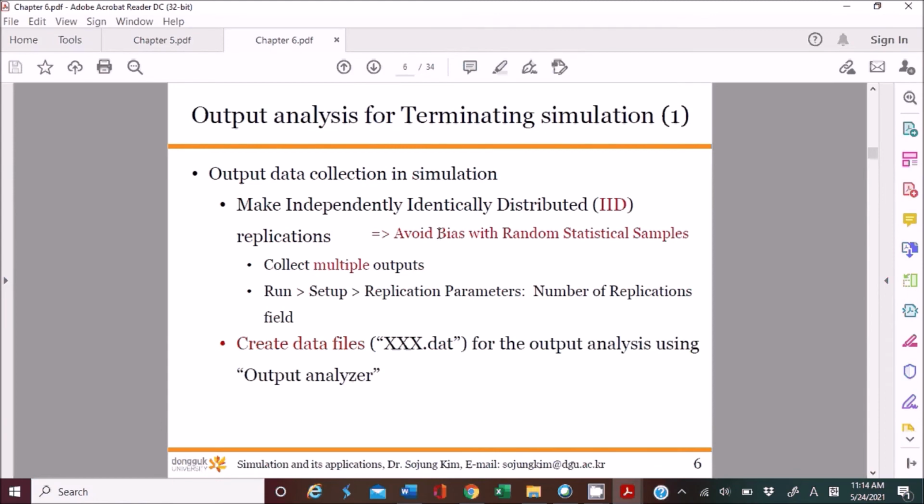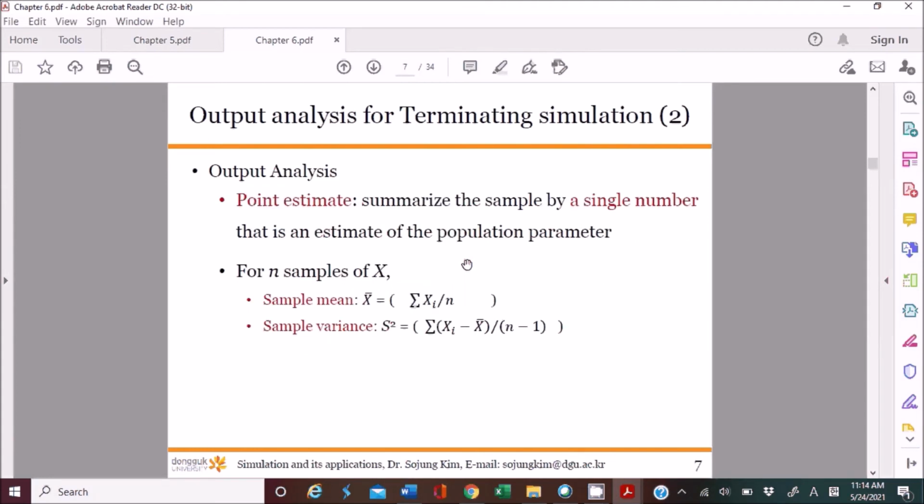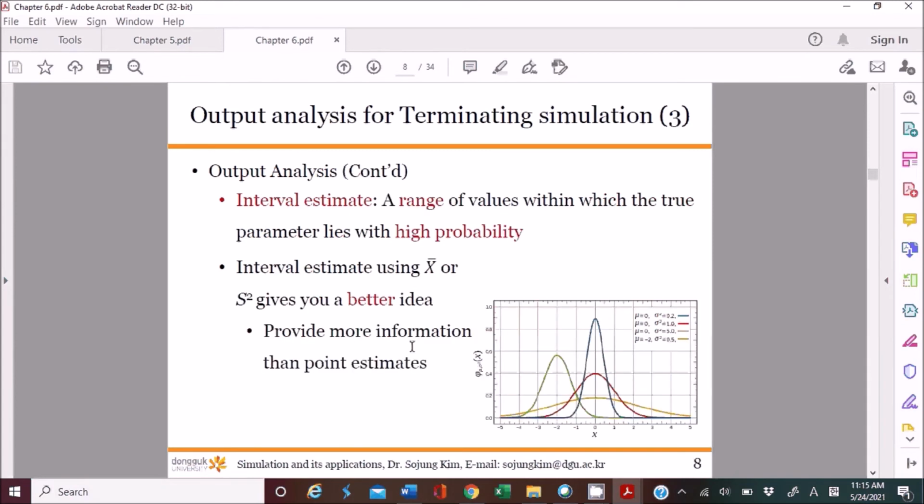All right, so anyway, once you have an output of your simulation model, you really need to analyze it. So, output analysis. You can have a point estimate, which is a single number of the statistic, like a sample mean or sample variance. Otherwise, you can consider an interval estimate, such as a confidence interval.